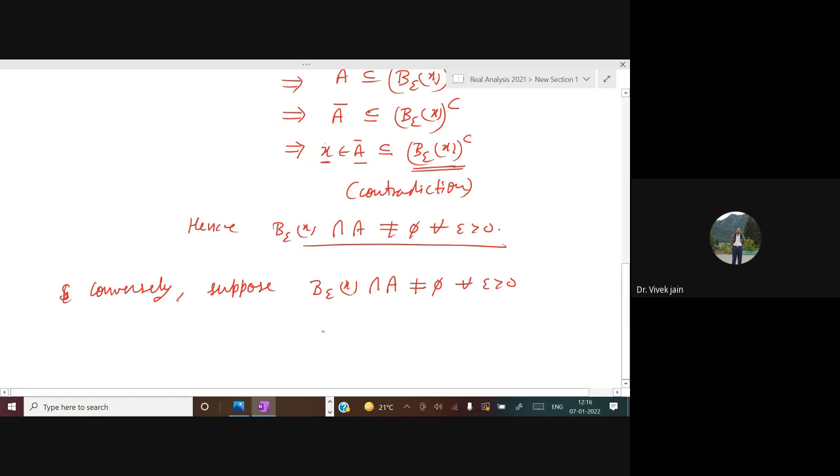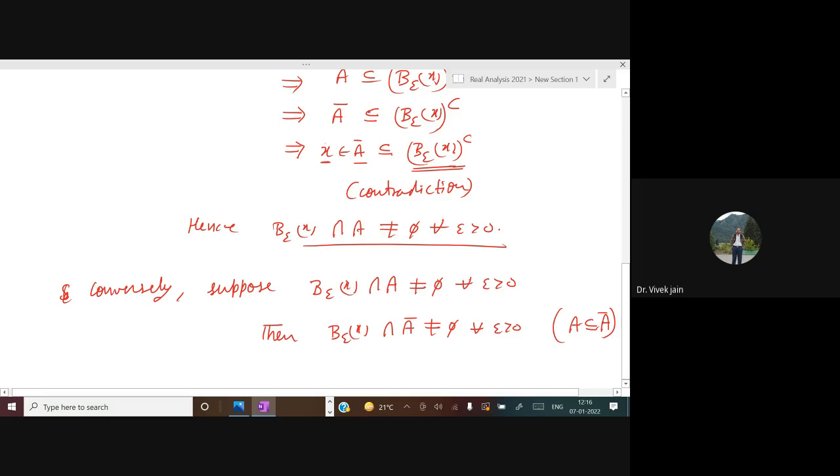If this is the case, then B epsilon X intersection with A closure is also not equal to phi for all epsilon greater than 0. Why? Because A is always contained in A closure by the definition of A closure.